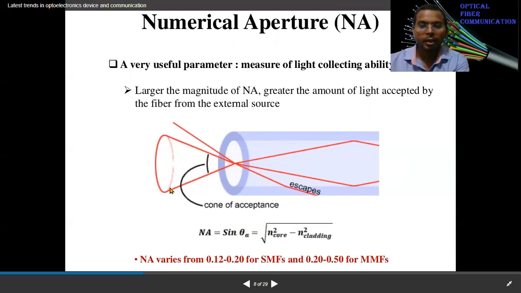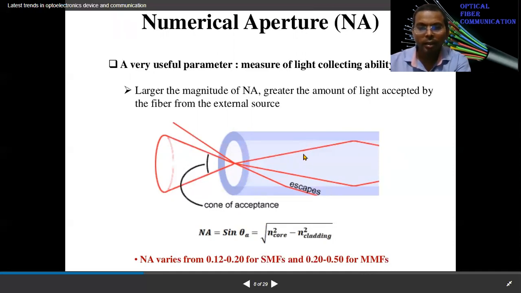Suppose it comes this way and bends this way, and at this point there is a normal and the angle is exactly equal to the critical angle, then it goes totally internally reflected. Now what happens to the light which is outside this cone? Suppose some light comes this way and bends a little less.